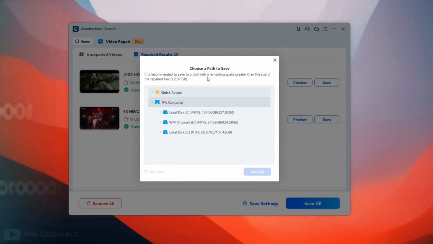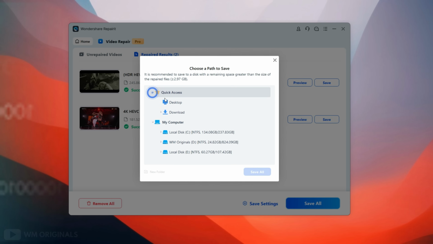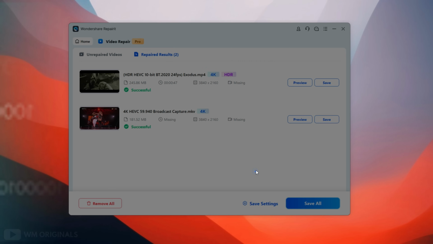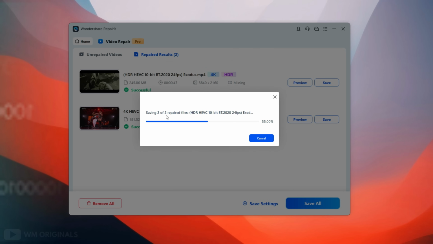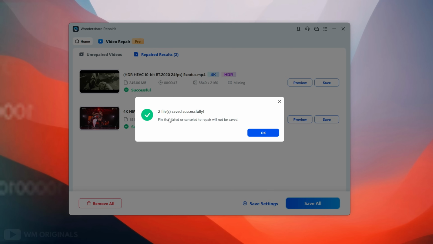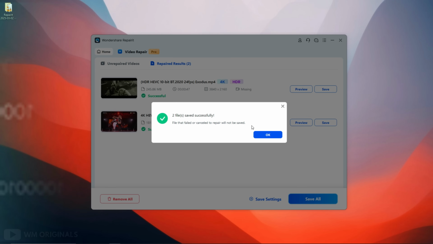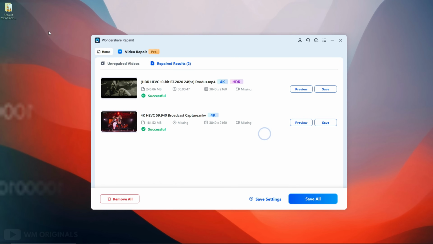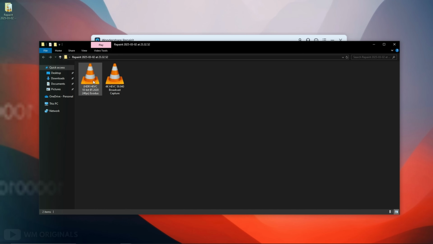Once logged in, select a location where you want to save the video files. Select desktop from quick access and then click save all. It starts to save our repaired video files, and once done, here we have confirmation: 2 files saved successfully. Click save. Now our files are saved on the desktop. We can open the folder from here and see here we have our videos. We can now play them.